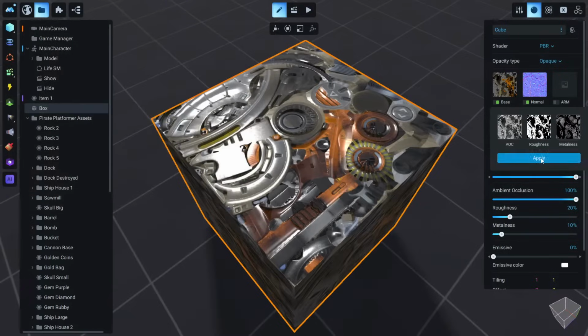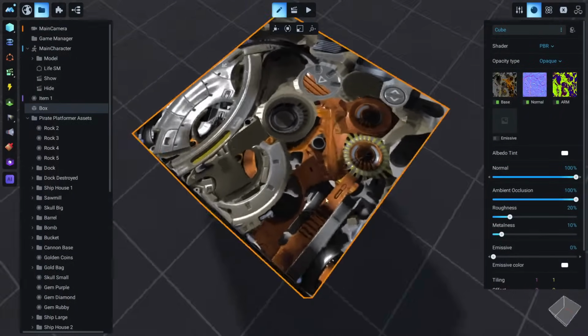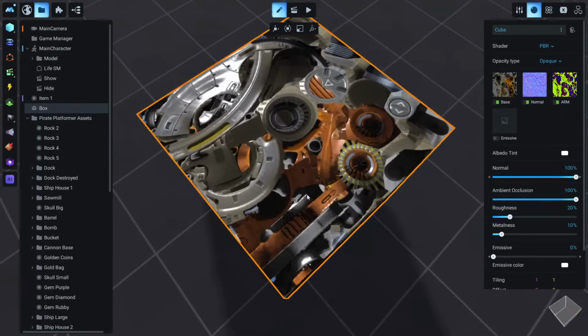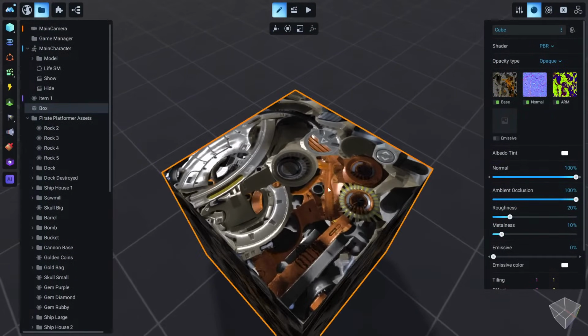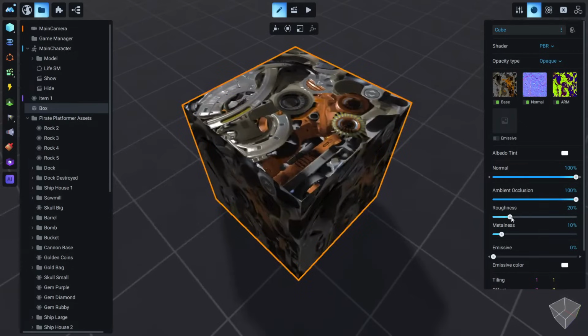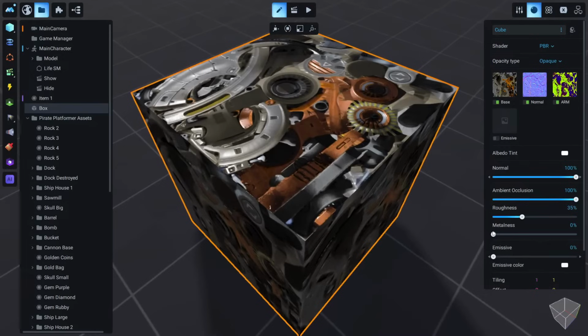If you click apply, you see now we have a texture that is even better. And of course if we want something different, we can also play with the roughness. You see how we change this, or make it more metallic, for example.